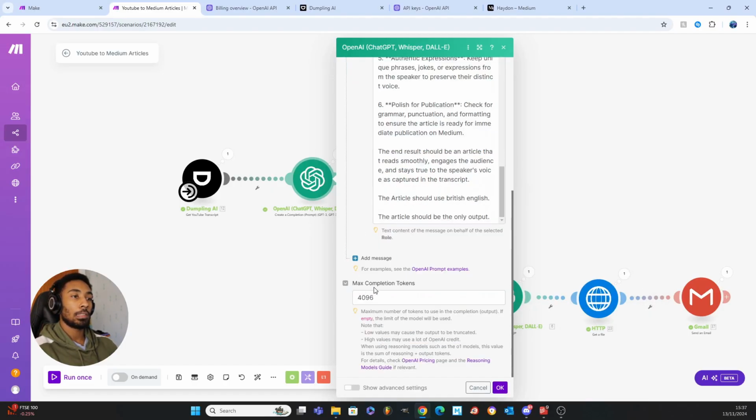Down the bottom is the max completion tokens. This is just how many tokens your GPT will use when it's generating its output. We've left this at the default, but if you want to save tokens, or you're trying to minimize the output, then you may want to change this. If the output is too long, then there may not be enough tokens to complete the output. So this may just take some playing around with the numbers here to make sure you get it right for whatever it is you're trying to do.